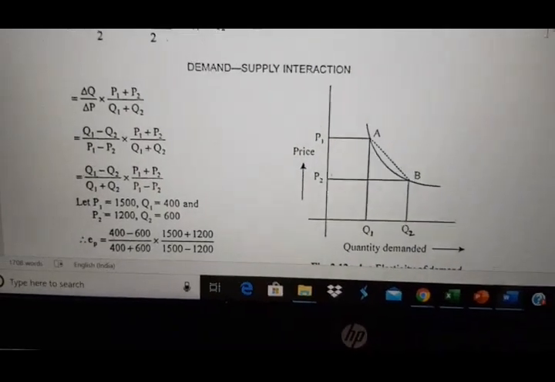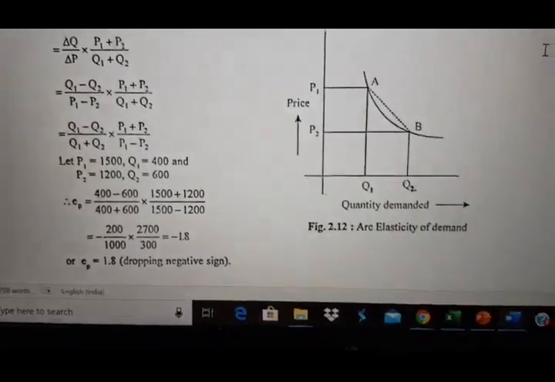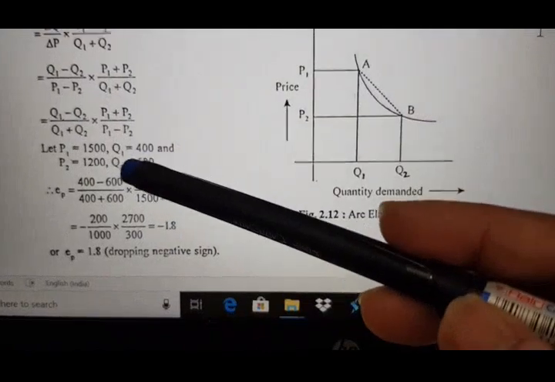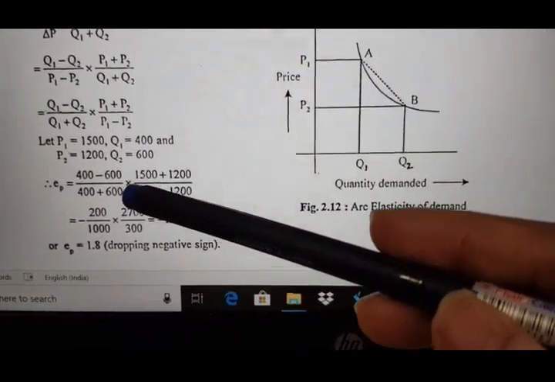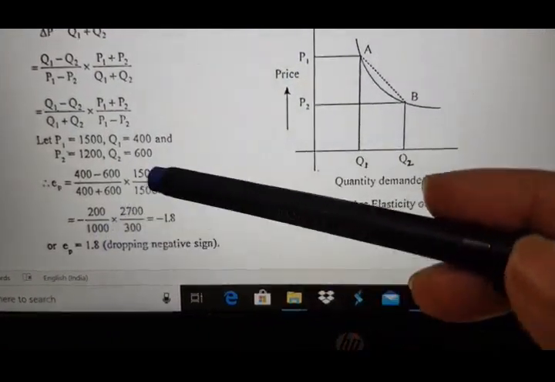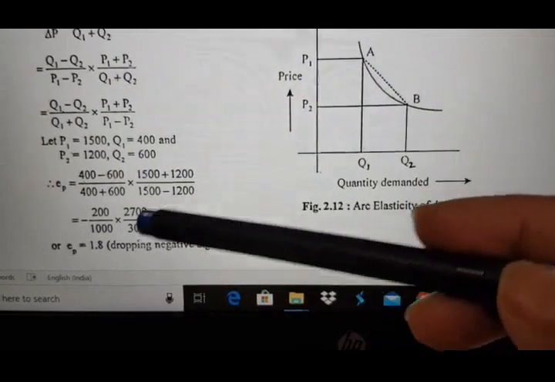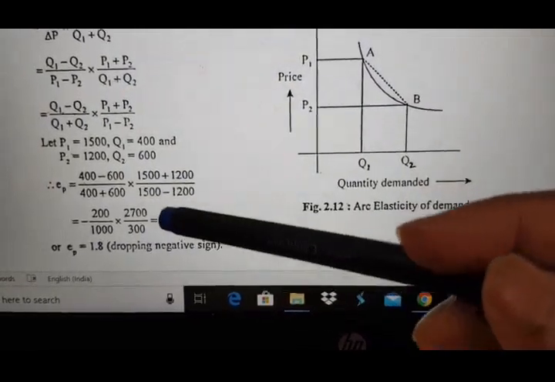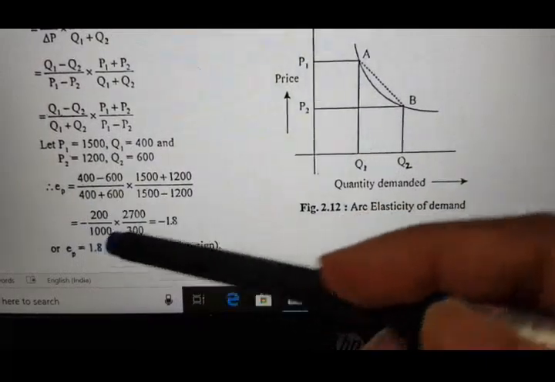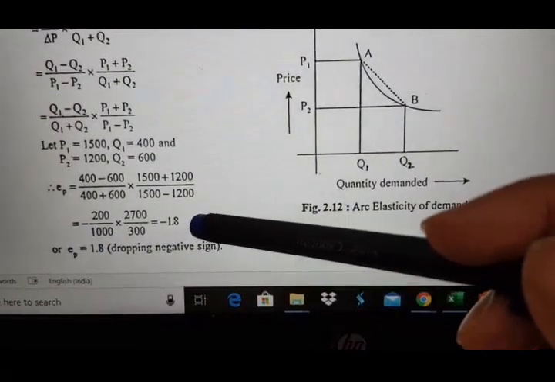Okay, done. Now this part will be 200 divided by 1000 into 2700 divided by 300. So it's coming to minus 0.8.